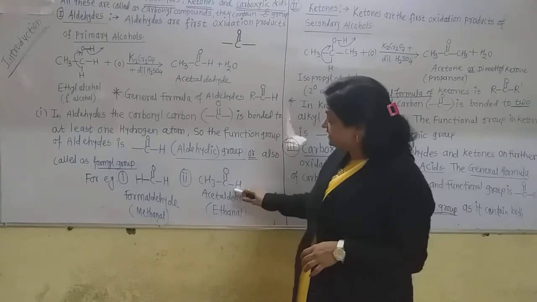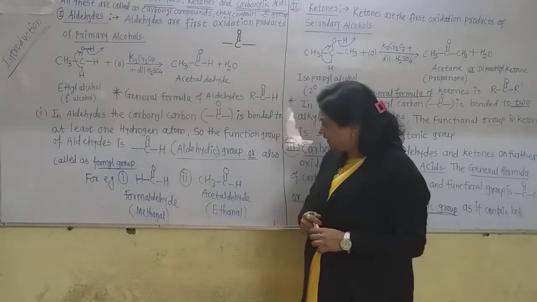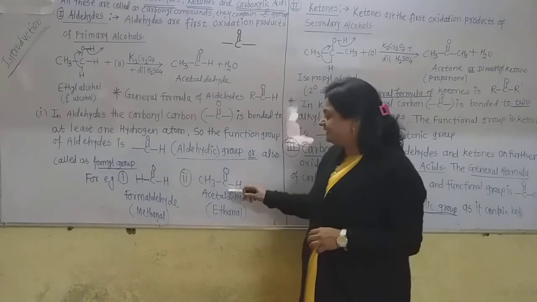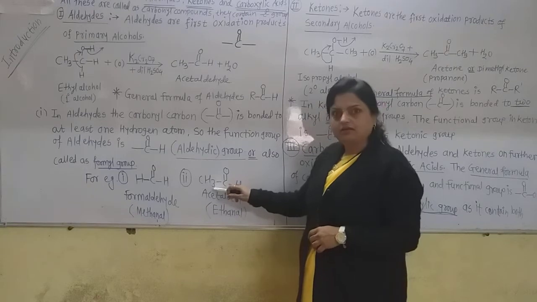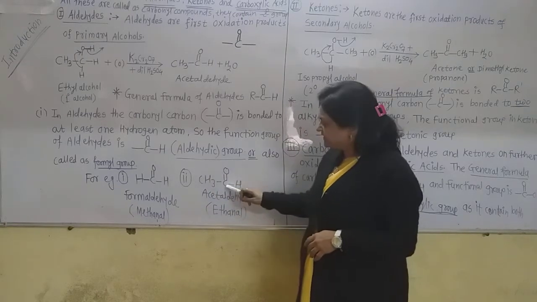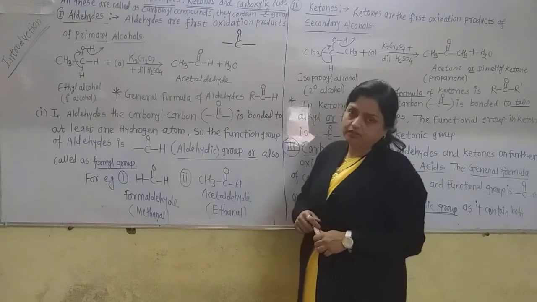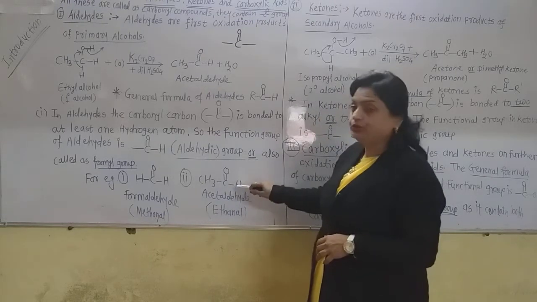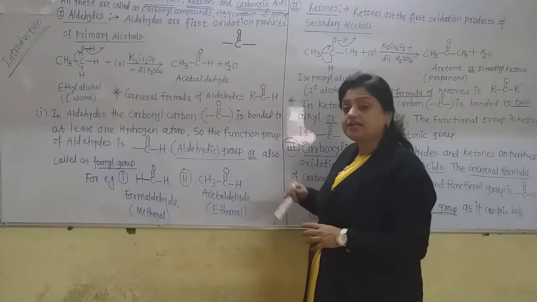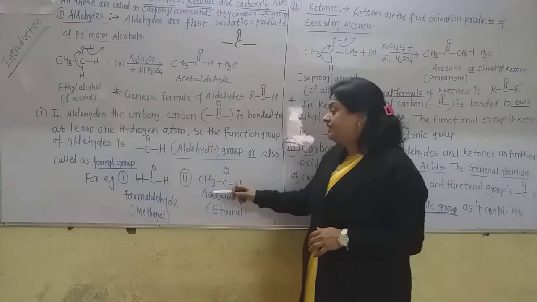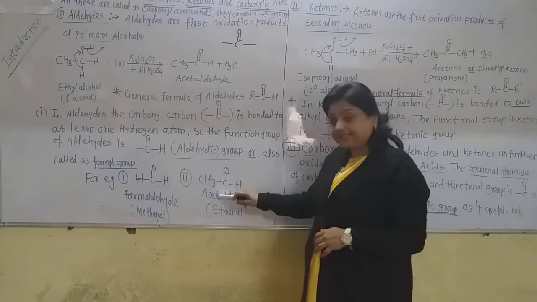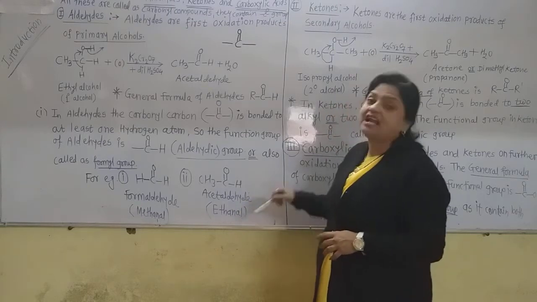Now this is the second aldehyde. Commonly it is called acetaldehyde. In acetaldehyde, there is one alkyl group here, that is the methyl group, and this hydrogen is there. Due to this hydrogen which is directly attached to the carbonyl group, this compound is an aldehyde. In the IUPAC naming system, this aldehyde is called ethanal.